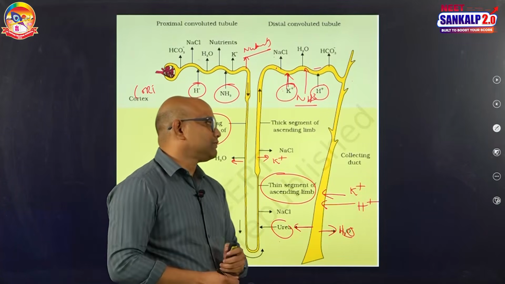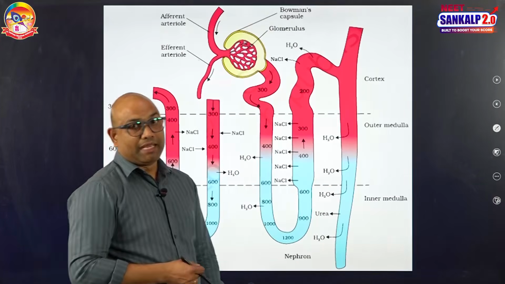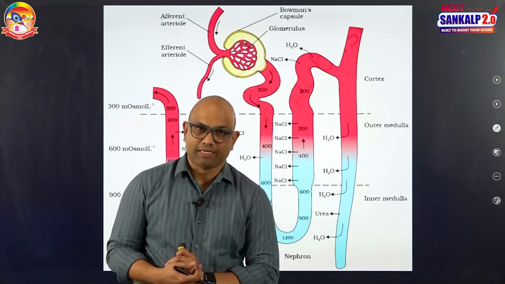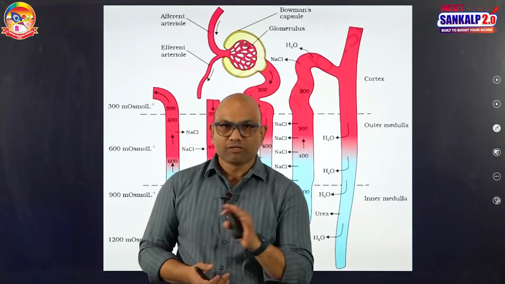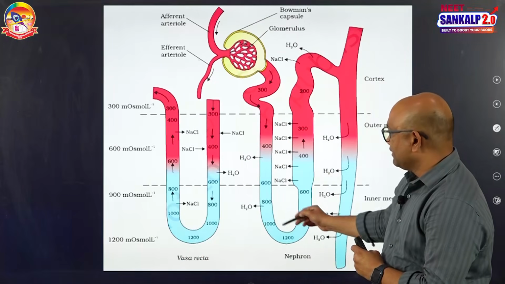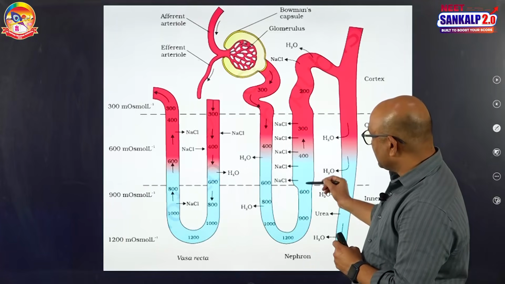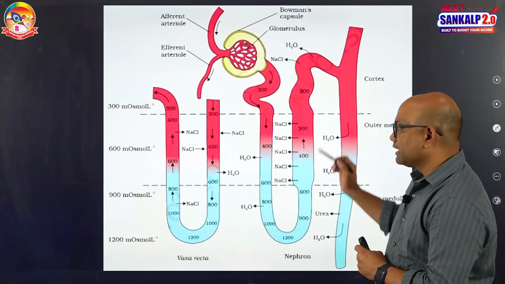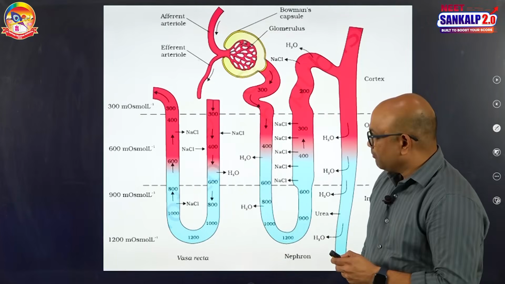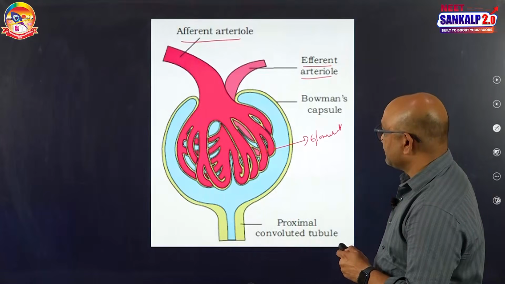So with this, the functions of tubules are completed. The next topic is the mechanism of concentration of urine by a process called the countercurrent mechanism. See, why is it called the countercurrent mechanism? See, this is the loop of Henle. In the descending limb, the flow of filtrate is downward, and in the ascending limb upward, forming a countercurrent. This is the vasa recta. Before getting into the vasa recta, let me tell you the blood flow inside the kidney.